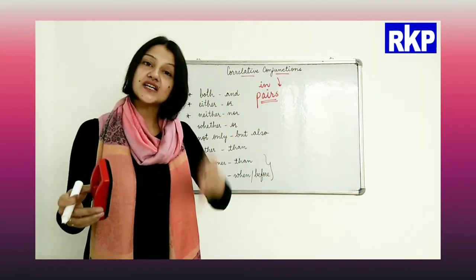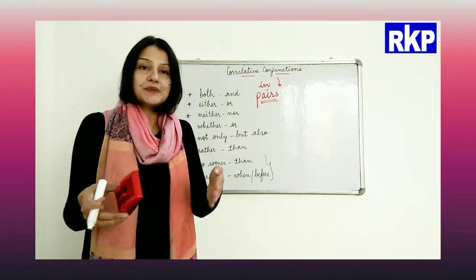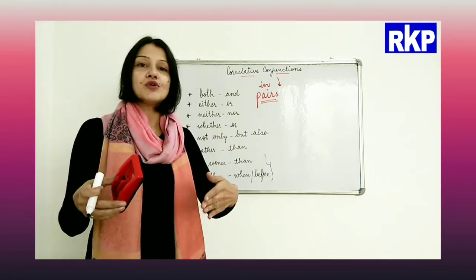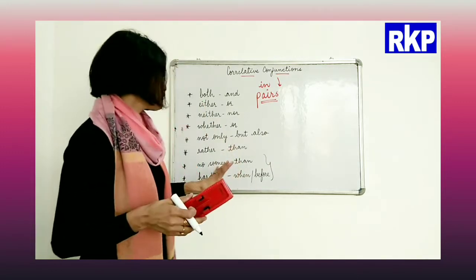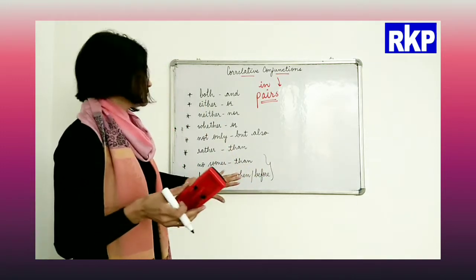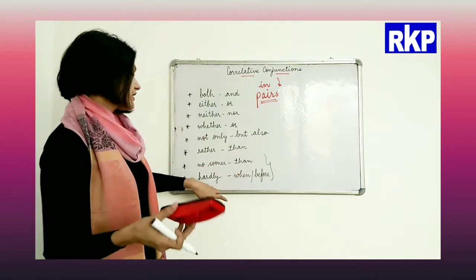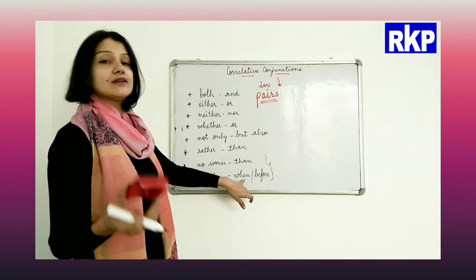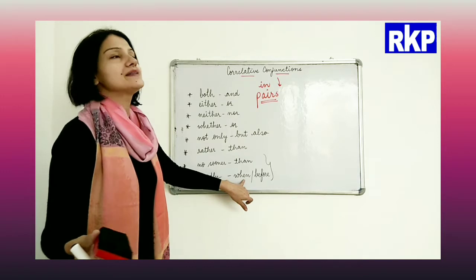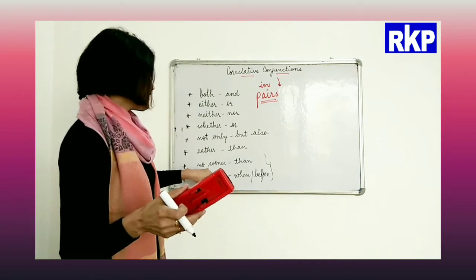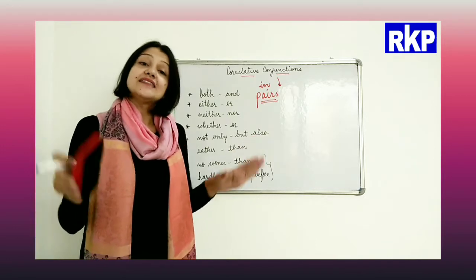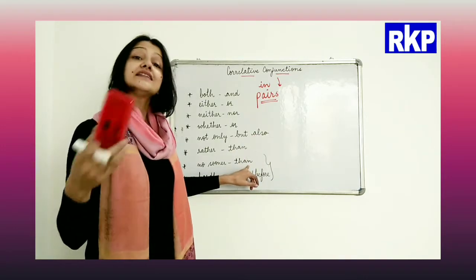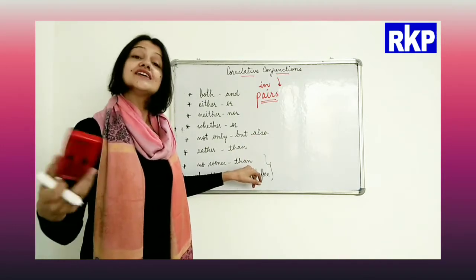So when the first action just got completed, right at that moment the second thing happened. In such cases we use no sooner than, or hardly when or before. Like I can say, no sooner had the teacher left the class than the children started shouting.